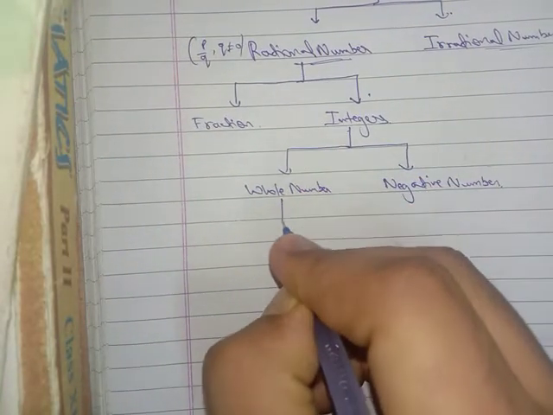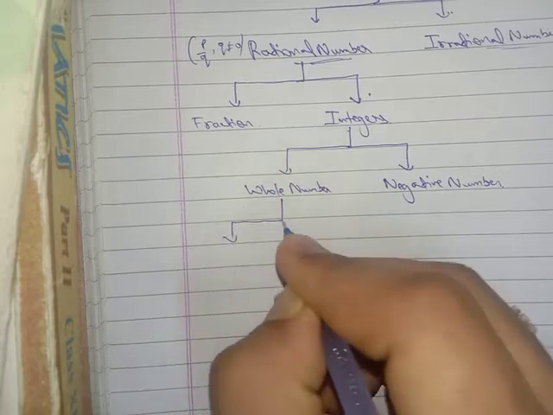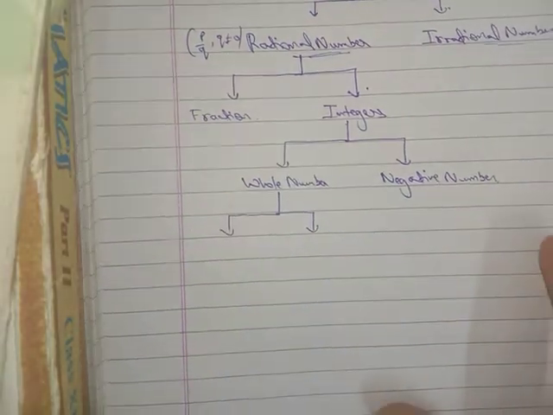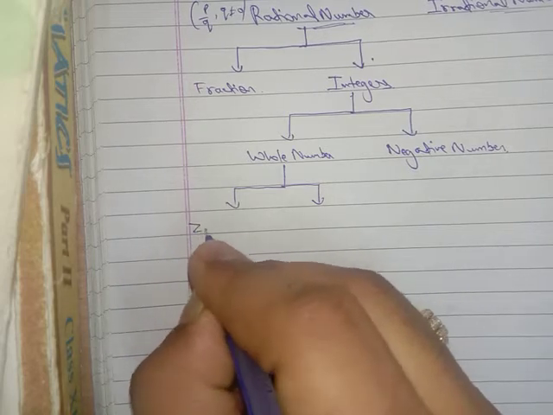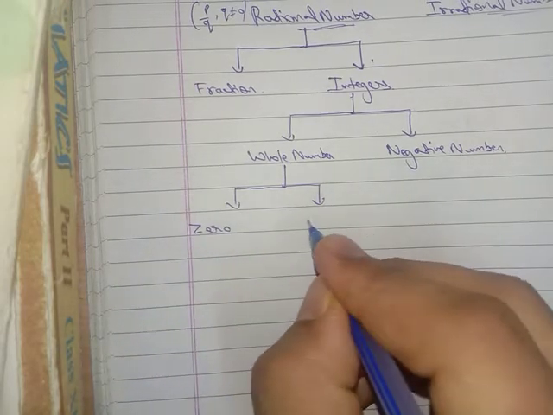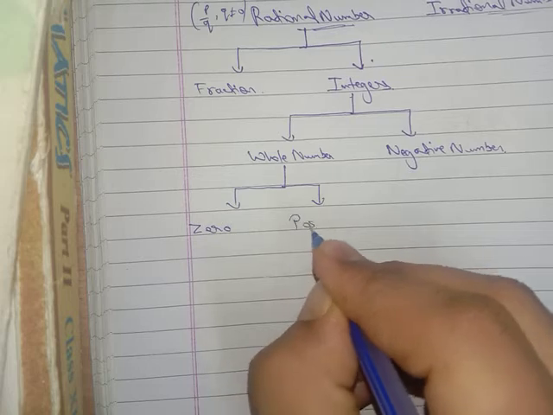Again, the whole numbers are also divided into two parts. First one is 0, second one is the positive numbers.